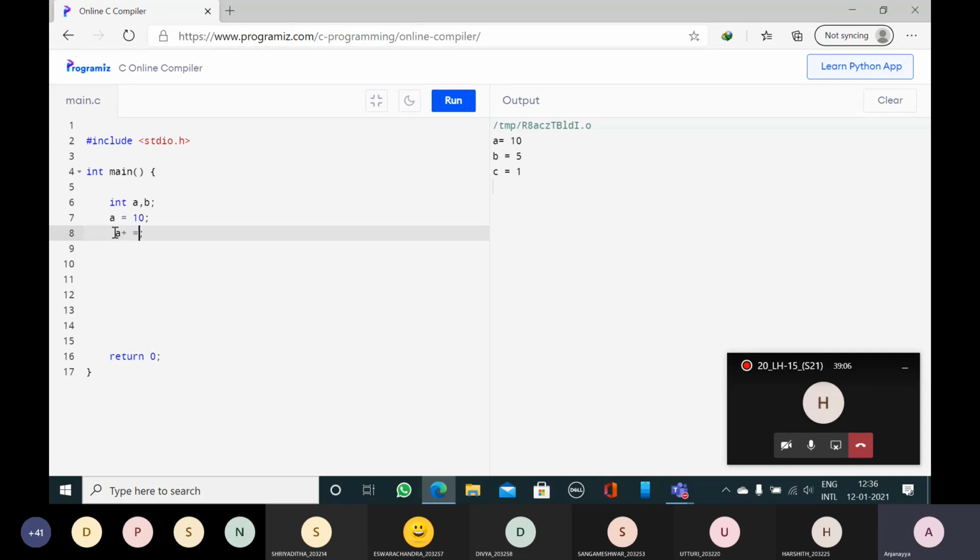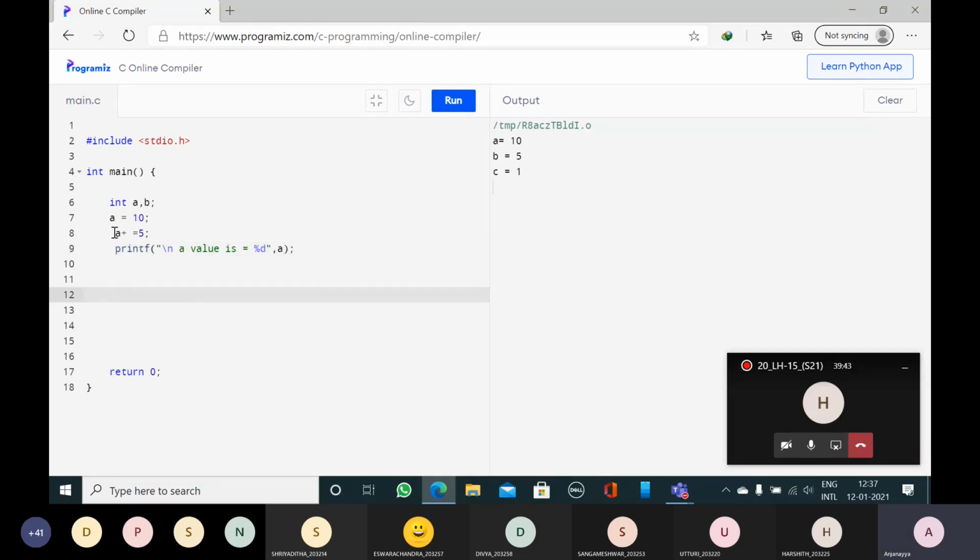A plus equal 5. Printf, \n, A value is equal to %d, comma A. I am printing here in detail. This is information, and this is the type specifier. The information is optional. Now, what is the initial value of A?